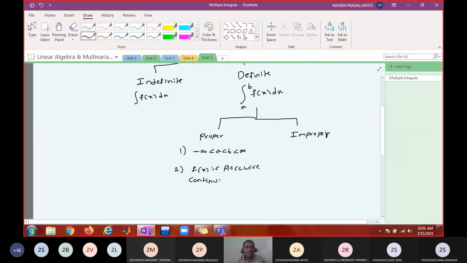What do you mean by sufficient? If this condition is satisfied, then definitely the definite integral will exist. If this is not satisfied, you cannot say that the definite integral does not exist. It may exist, may not exist. Piecewise continuity is a sufficient condition. It is not a necessary condition. Please understand the difference between sufficient and necessary.